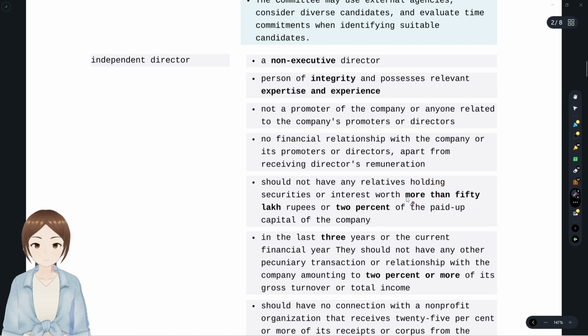That's actually a blunt reminder for us in order not to get confused in our examination. So the independent director should not have any relative holding more than 50 lakh rupees or more than 2%. This "more than" applies to both 50 lakhs and 2% of the paid up share capital. 2% of what? Paid up share capital.